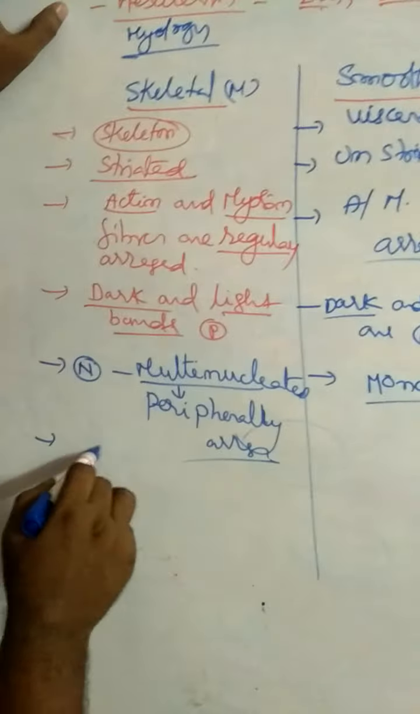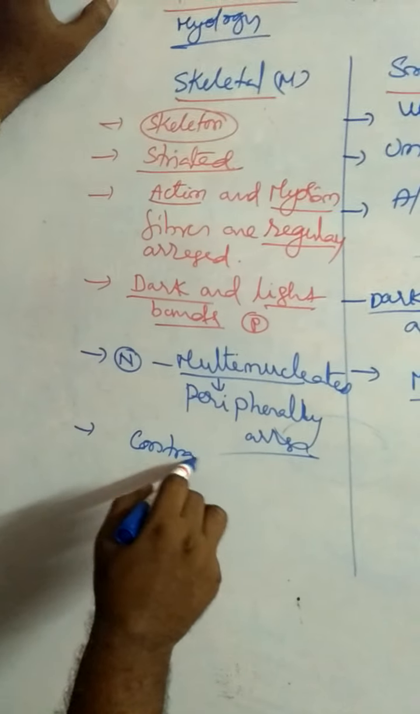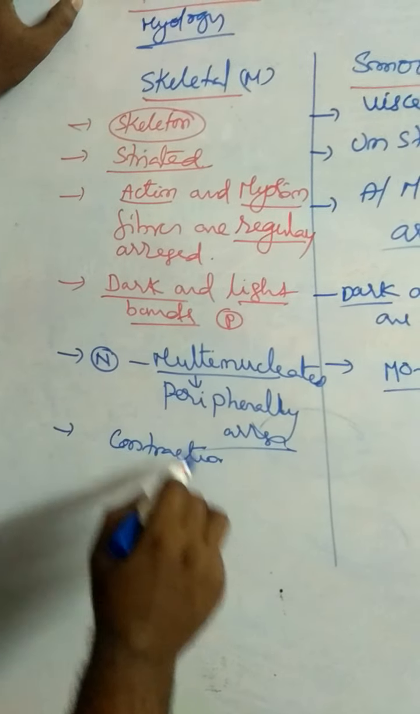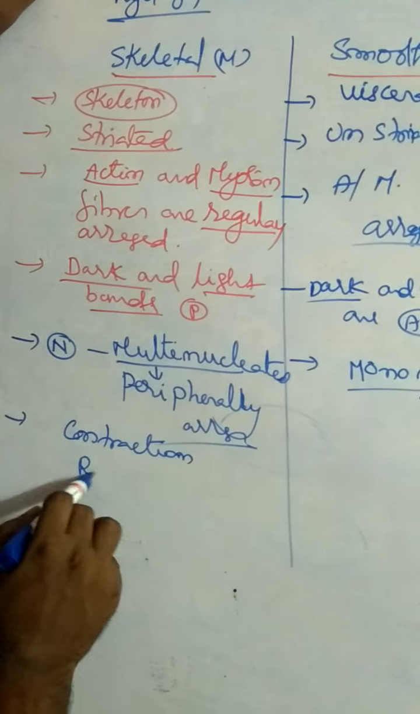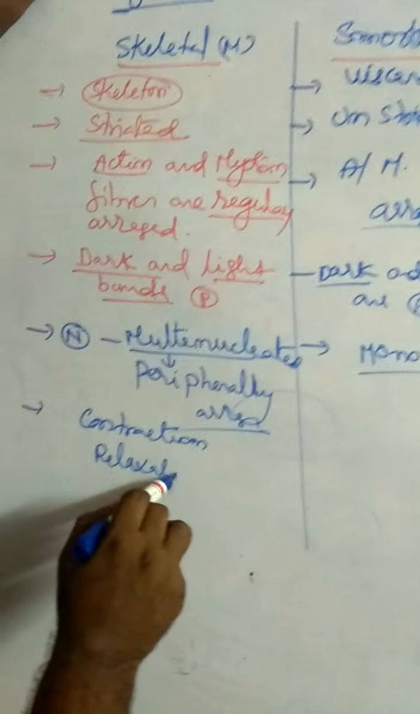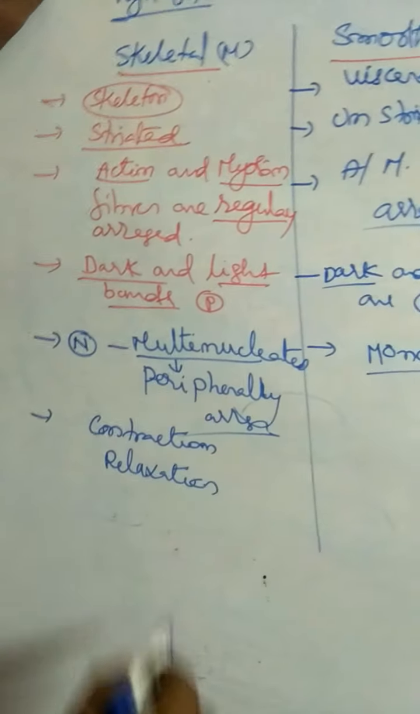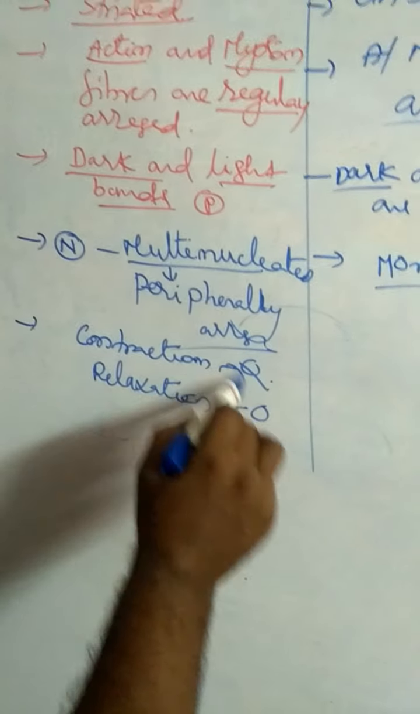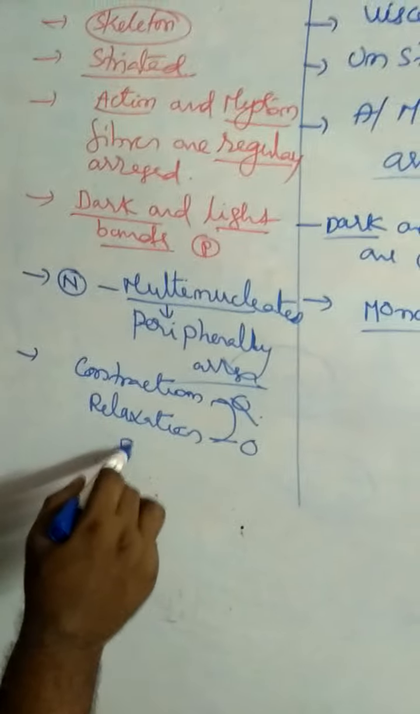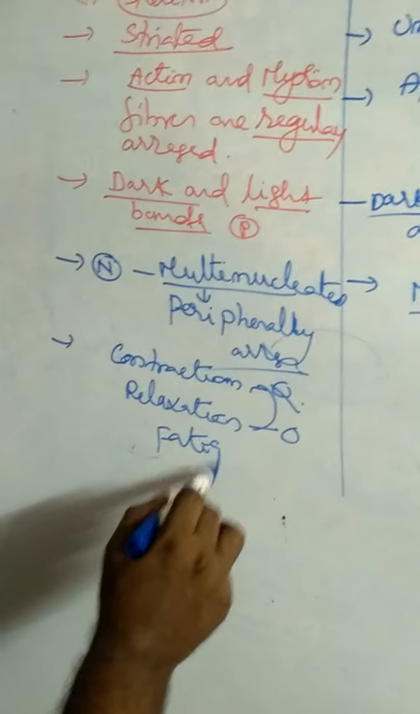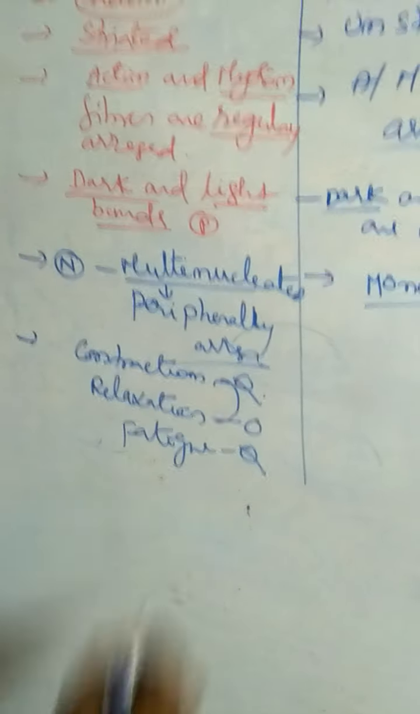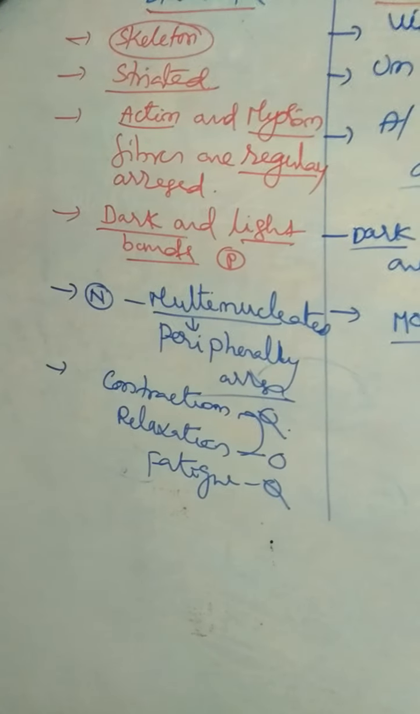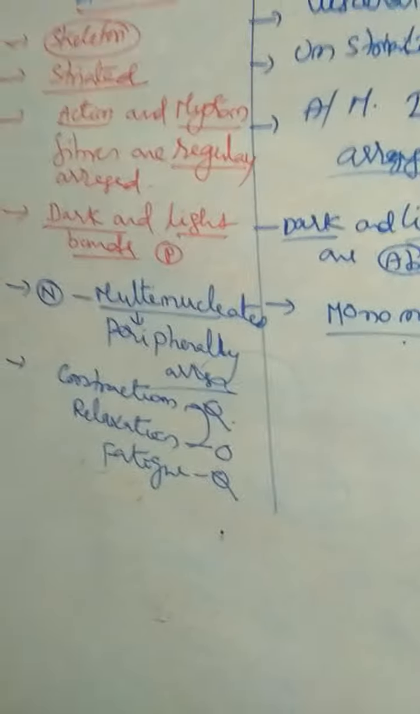Next one, skeletal muscles exhibit contraction and relaxation. Skeletal muscles contract and relax quickly, and fatigue also quickly.